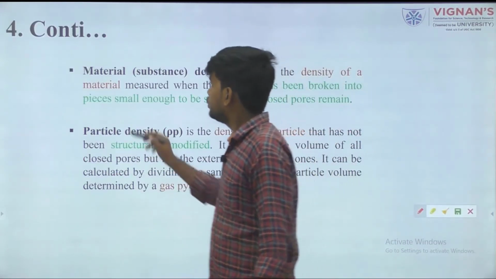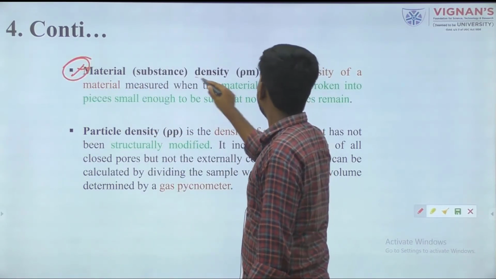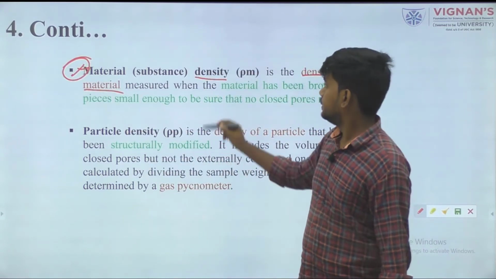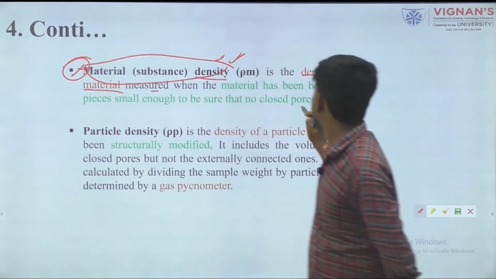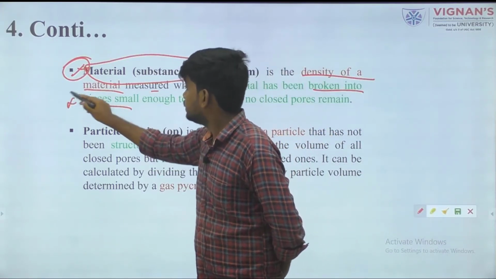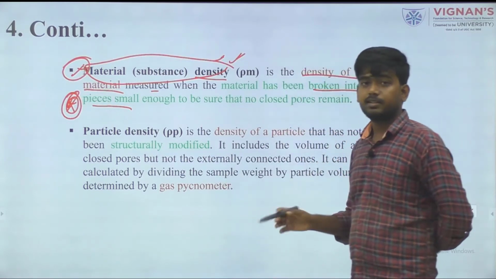Then we come to another density, that is the material density, meaning the density of the material. This is measured when the material has been broken into small pieces. This is the important difference from the other types of density.